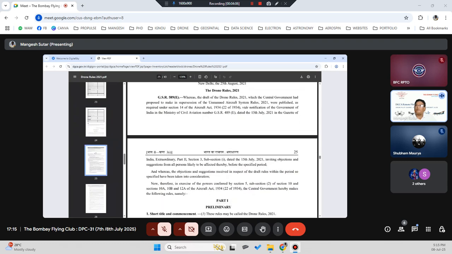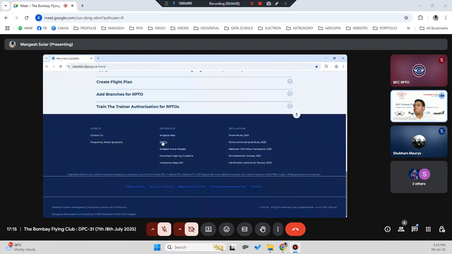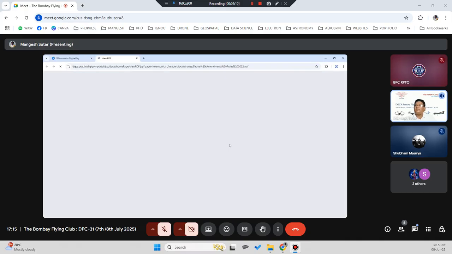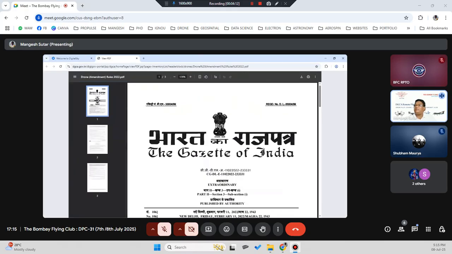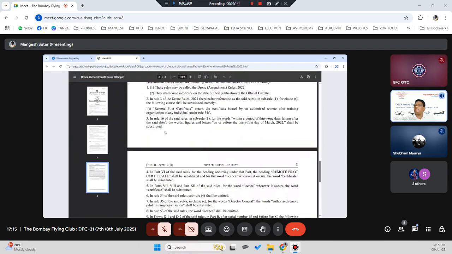You can see here, okay, again amendment rules. If there is any amendment, this one amendment has come, but there is not much in the amendment over here.